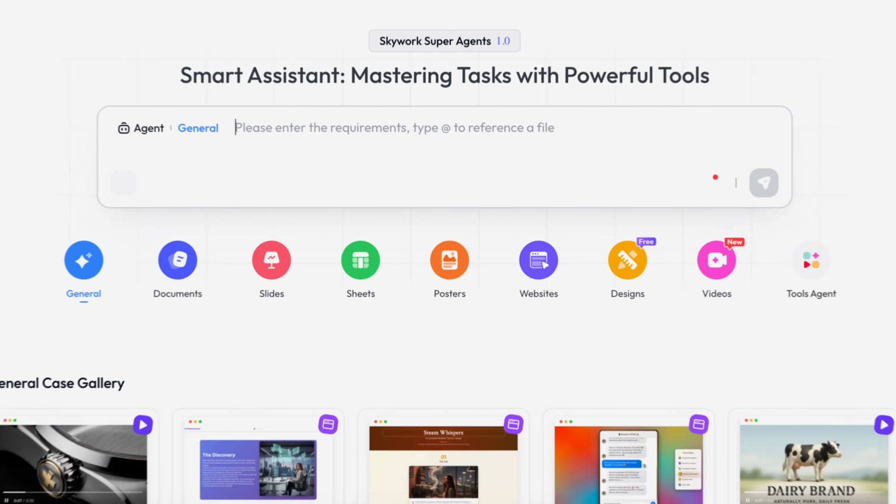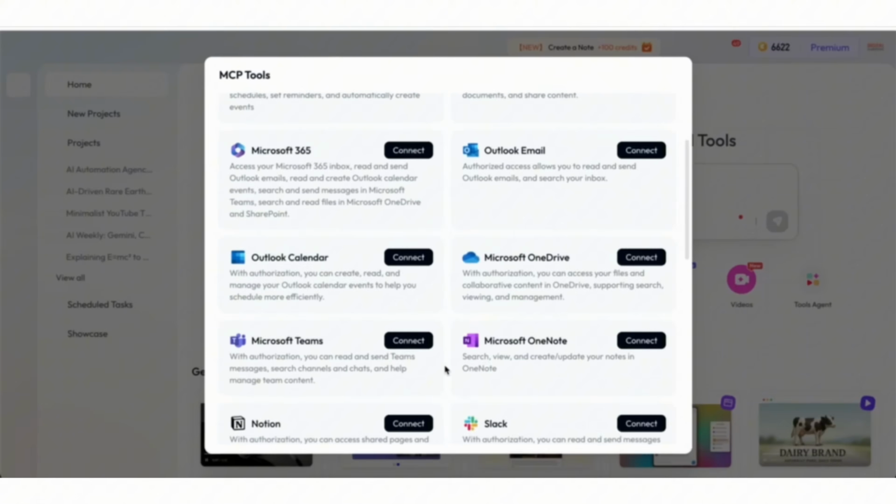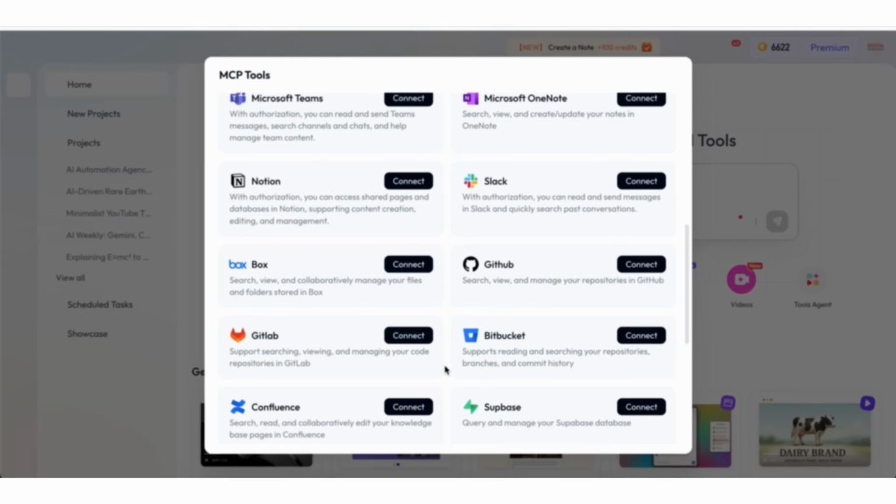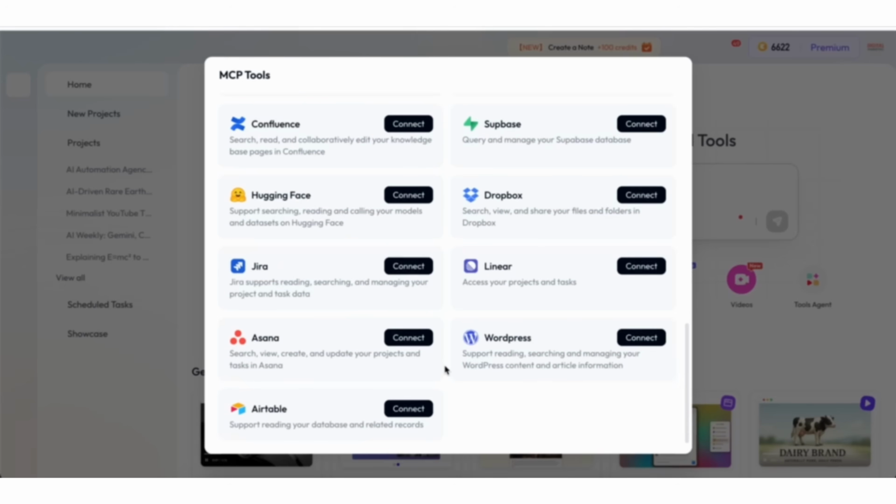By the end of this video, you're going to learn about a new AI tool that's going to completely transform how you work or how you run your business. Because this isn't just another AI tool that helps you think, this one actually helps you execute. And it's capable of helping you with content creation, research, data analysis, creating presentations, and even automating a ton of tedious tasks. And the best part is that it's all from one single tool.